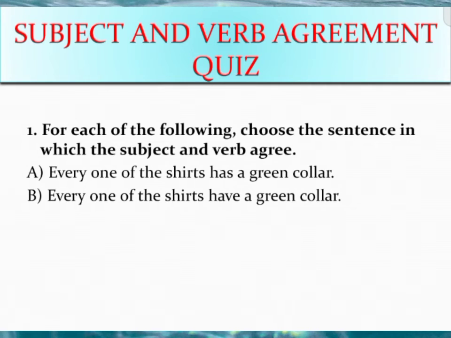The common phenomenon I want to tell you from this video is: when the subject is plural, the verb is plural; when the subject is singular, the verb is singular. So this is the common phenomenon for understanding subject and verb agreement.